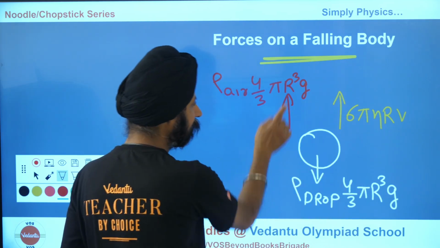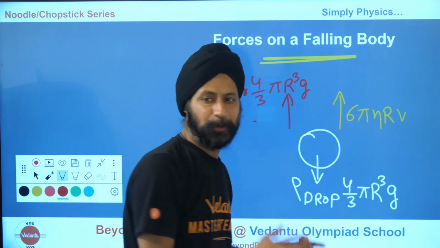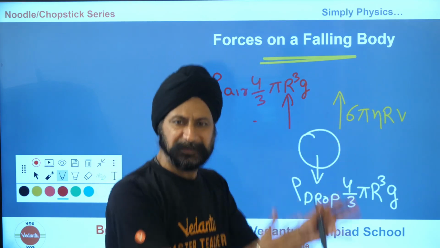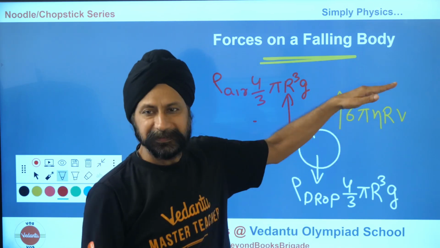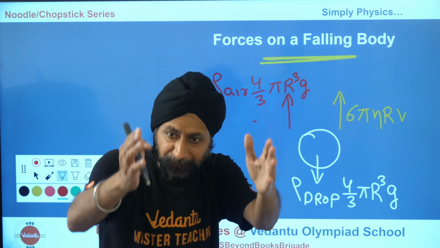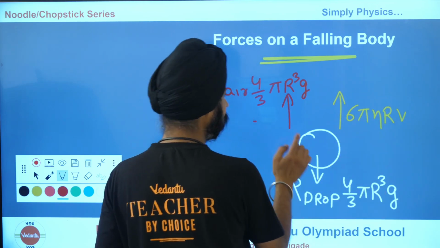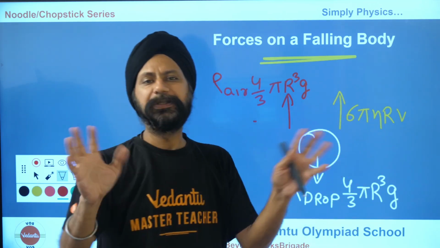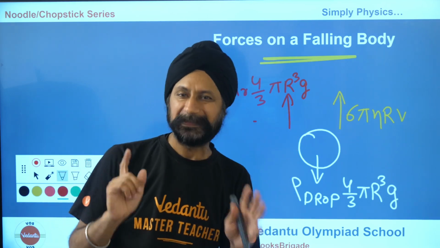It was bigger than the maroon. So this does not change. This does not change. This starts increasing because as it is going down faster, faster, faster, velocity increases. This yellow portion increases. At a certain point, after falling a certain distance, this will be so much that white is equal to this plus this. Now there is no more acceleration. The water drop is going to fall down with a constant velocity.